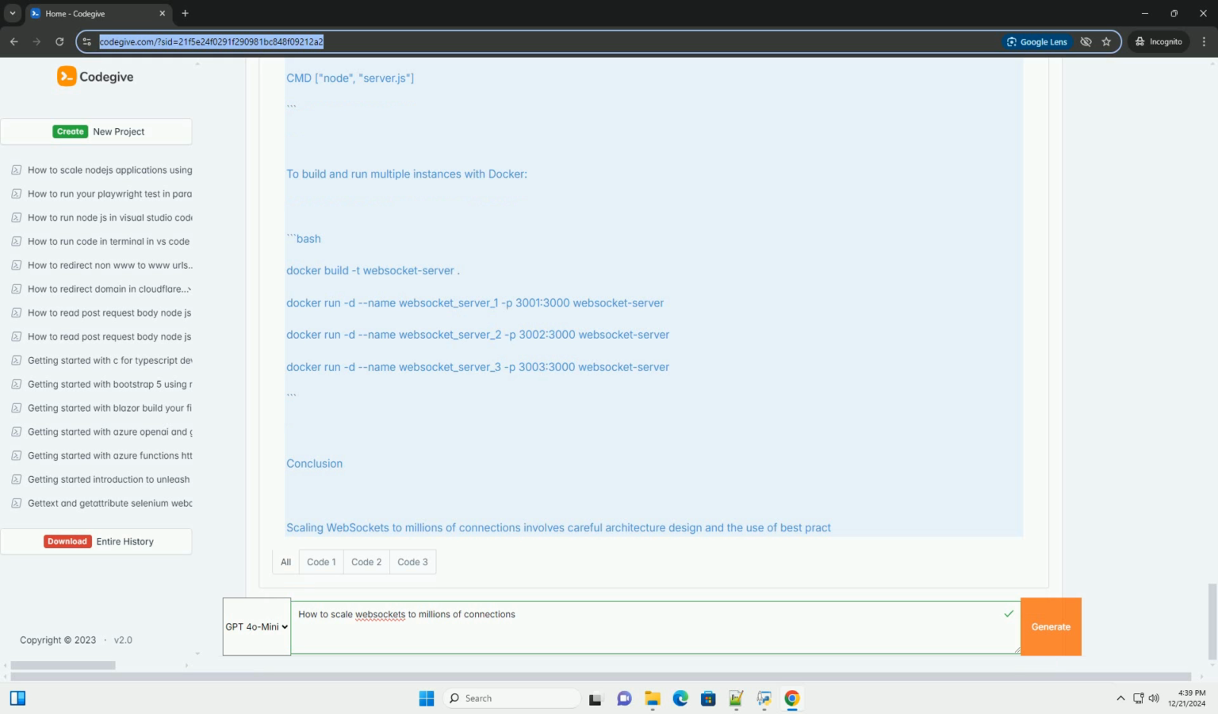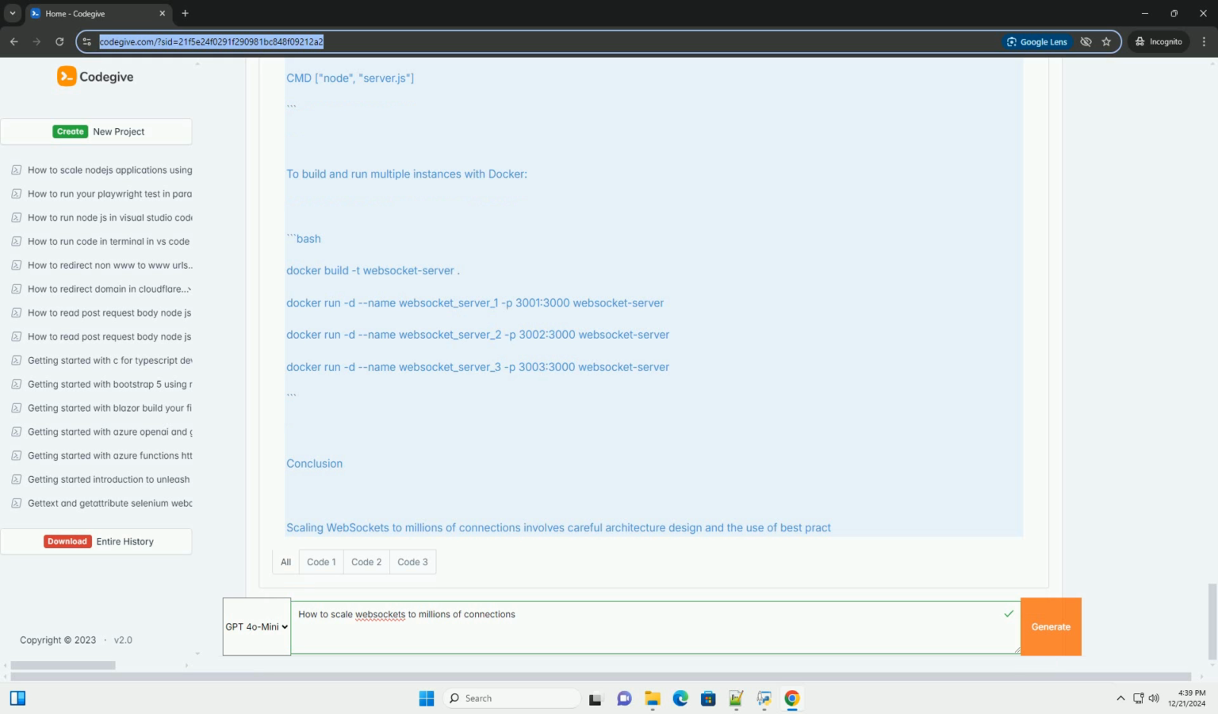// Health check endpoint. app.get('/health', (req, res) => { res.status(200).send('OK'); }); // Start the server. const port = process.env.PORT || 3000; server.listen(port, () => { console.log(`Server listening on port ${port}`); });